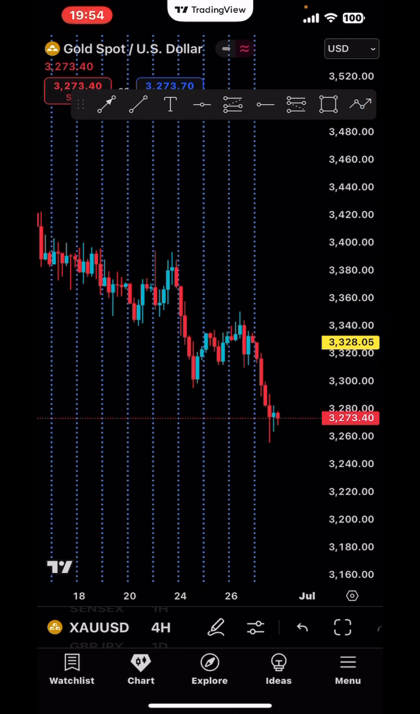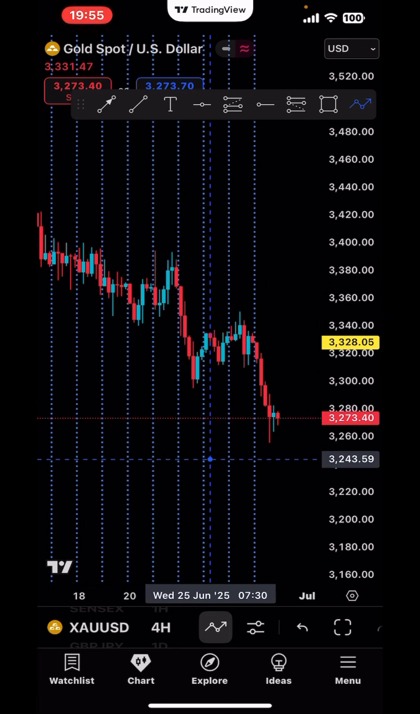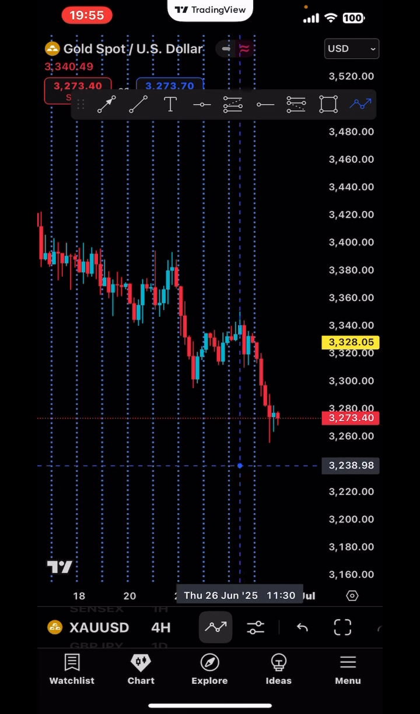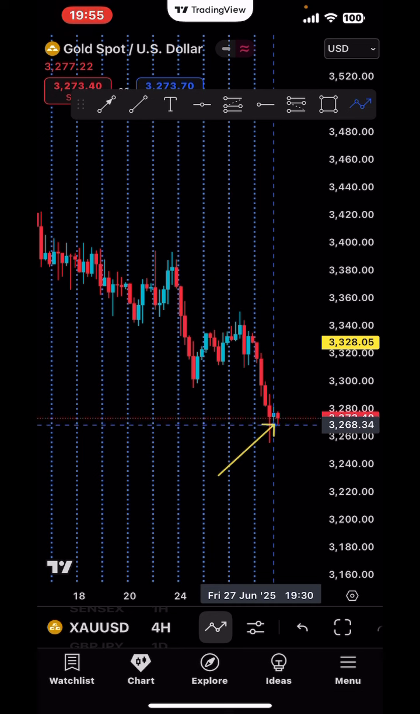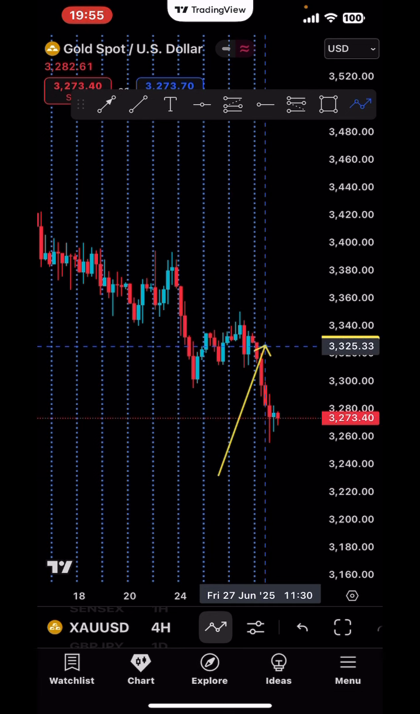Another probability is, because the market structure is already bearish, if we have volume in the market, price can just break the low of this small bearish candle and continue going down. So this is the second possibility.